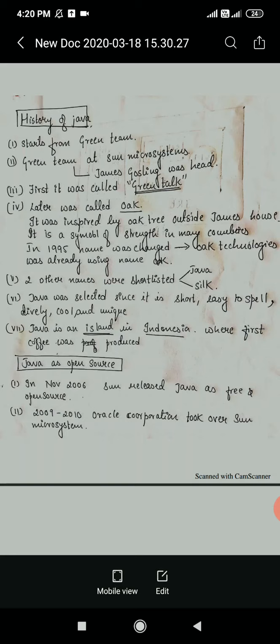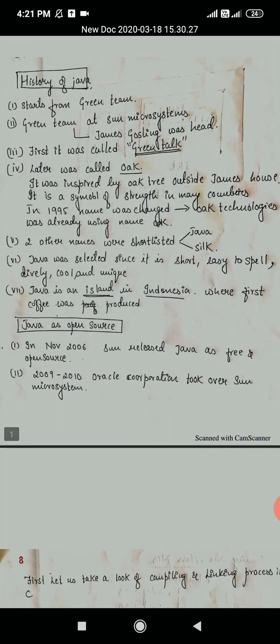In 1995, the name was changed because Oak Technology was already using the name Oak. Then the Green Team listed a few names such as Dynamic, Revolutionary, Java, Silk, DNA. Two names were shortlisted, Java and Silk. Java was selected since it is short, easy to spell, cool, unique and lively. Java is an island in Indonesia where the first coffee was produced, and it is called Java Coffee.